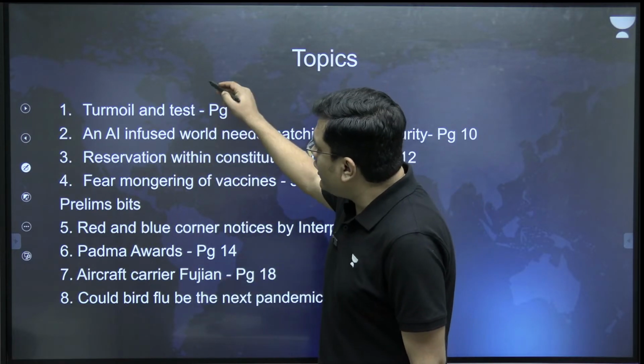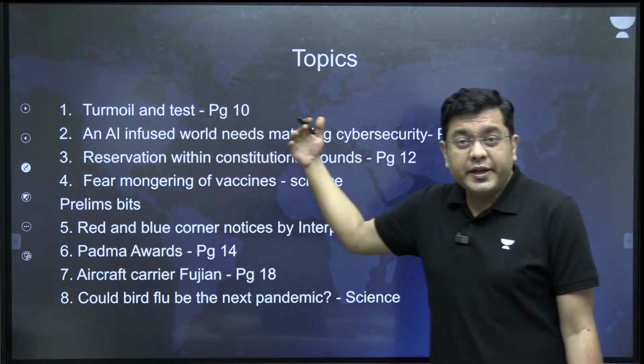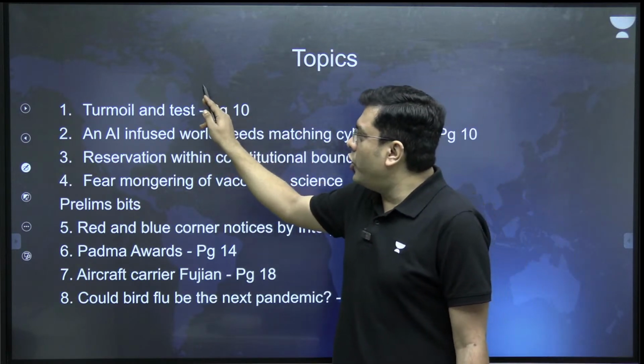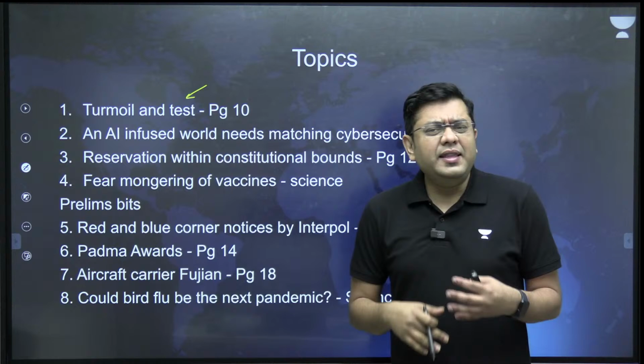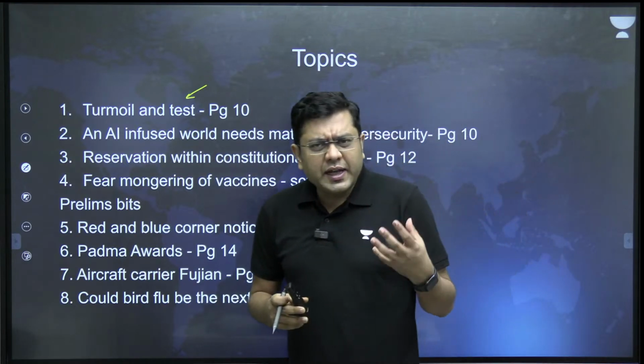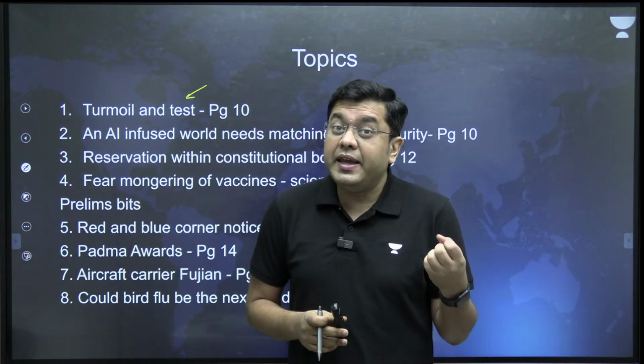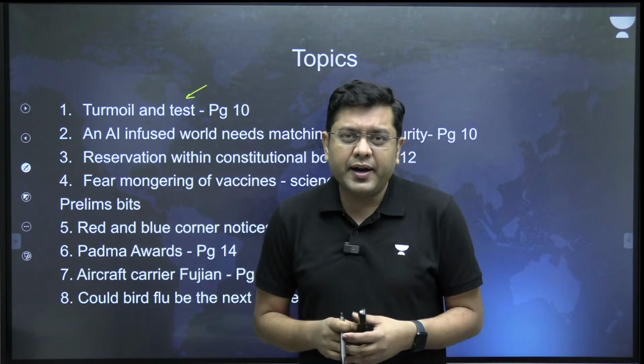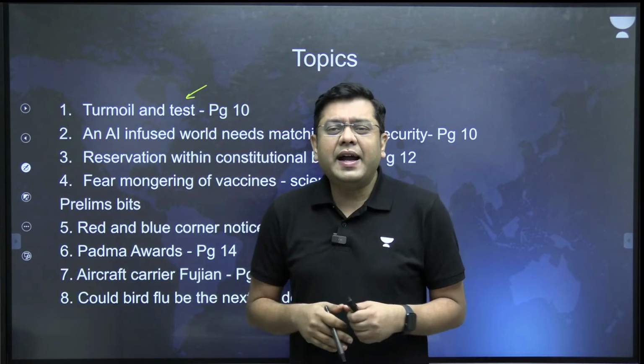So first of all, we are going to discuss the topic which has appeared in the editorial page, that is turmoil and test. While this is largely around the political turmoil which has been unraveling in the state of Haryana, we are going to analyze that a bit.